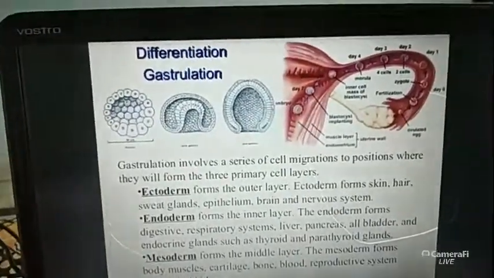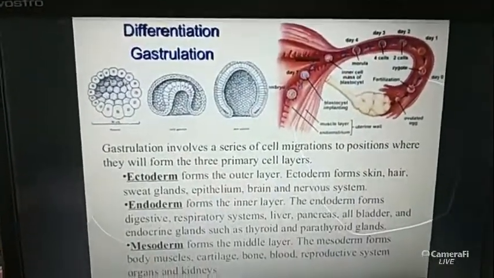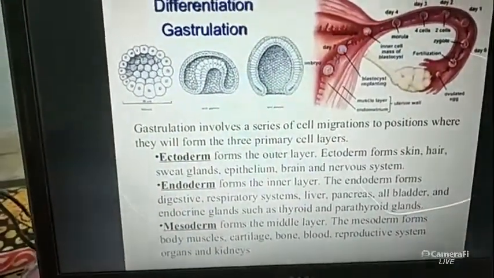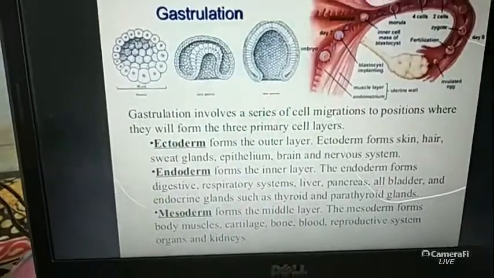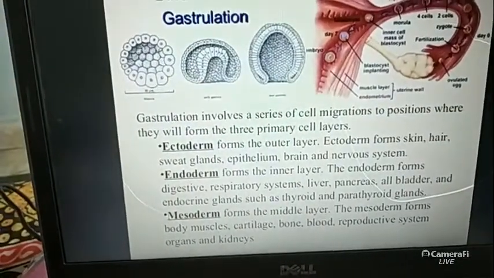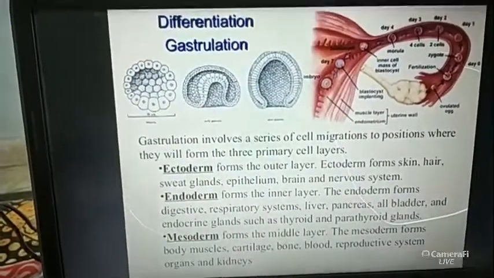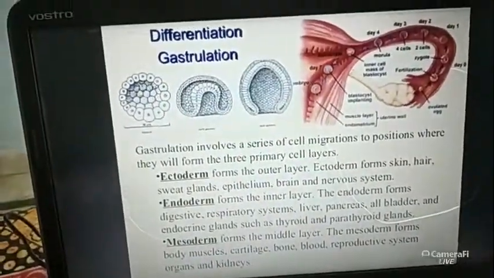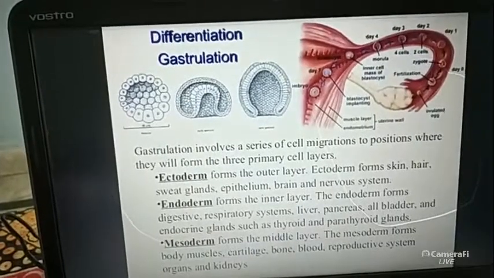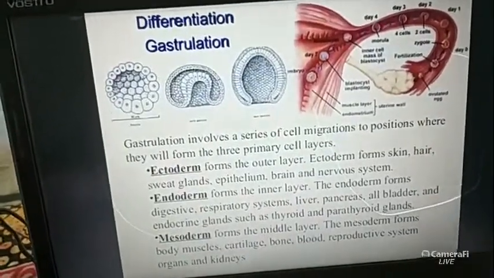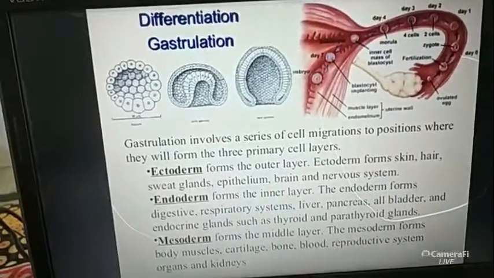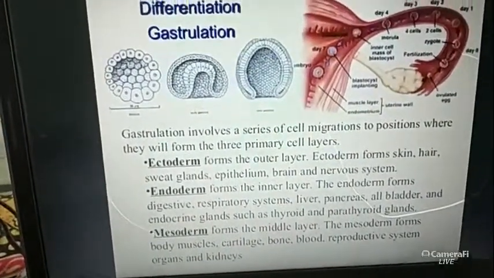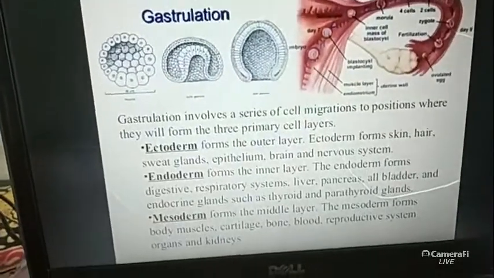And the last is the differentiation of the gastrulation process. So there is another stage, called the gastrula. There are actually 3 types of stage: morula, blastula and gastrula. All these stages take place in the uterus region. All these stages are the growth and developmental stages of an embryo. So after the morula and blastula, the gastrula is present.